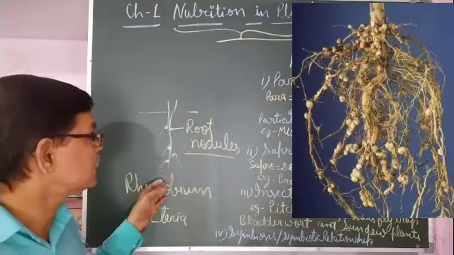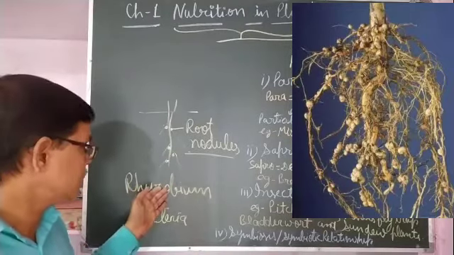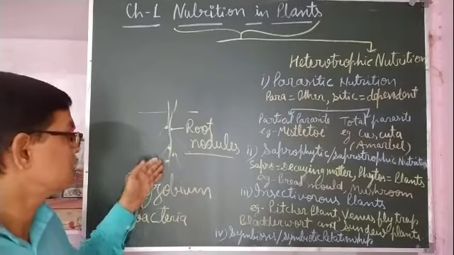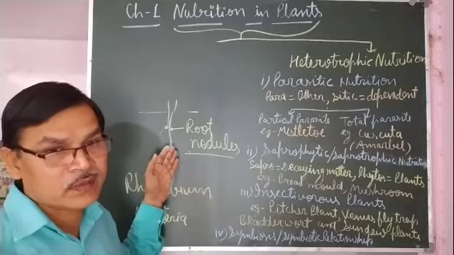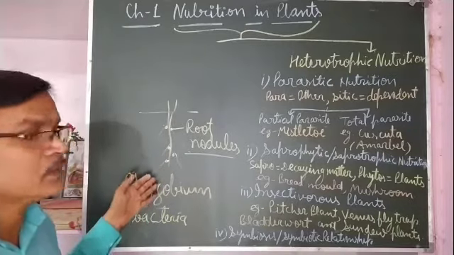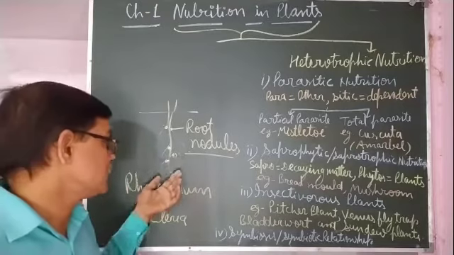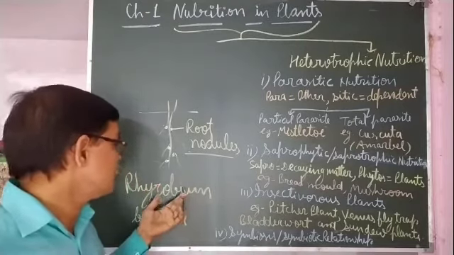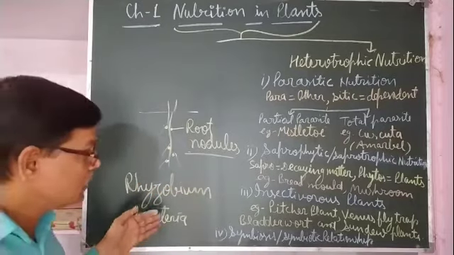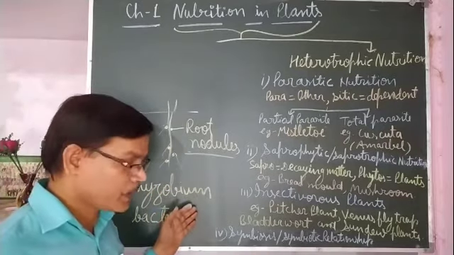So the plant gets nitrogen and the bacteria get shelter and food. Both are getting benefited by each other and both are working: the plant provides shelter and food to the bacteria, and the bacteria provide nitrogen to the plant. So here is also a symbiotic relationship.